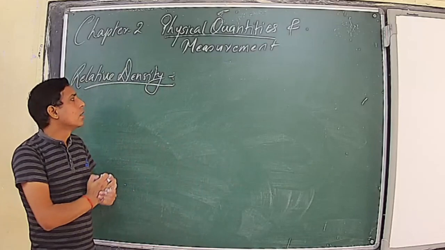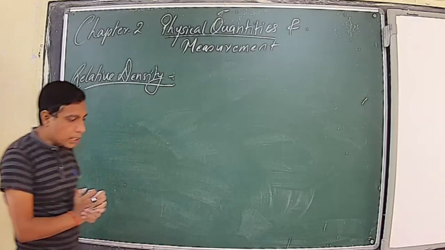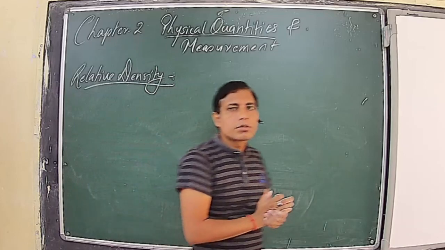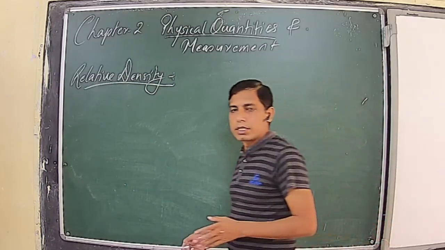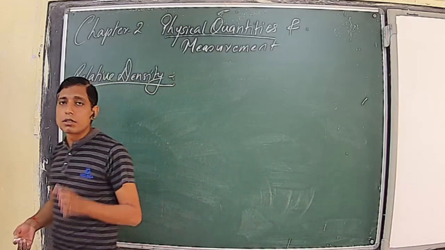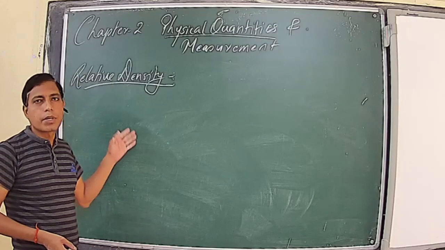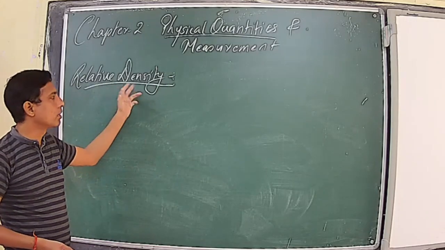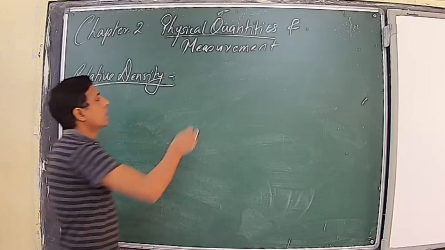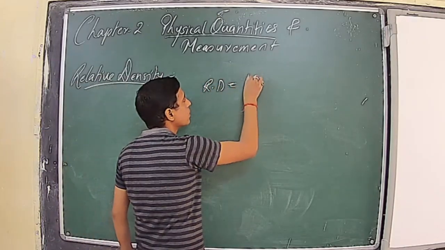So relative density is defined as the ratio of density of a substance to the density of water at 4 degrees Celsius. It means the density of water is measured when its temperature is 4 degrees Celsius. Here we are comparing the density of any substance with respect to the density of water. So that is called relative density.